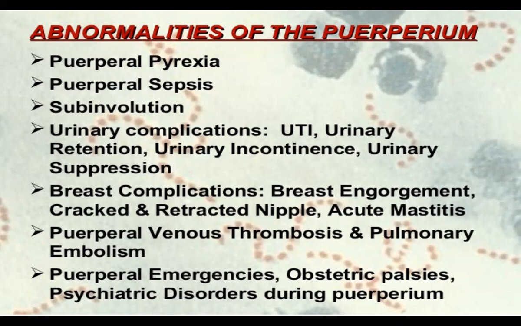Involution means the uterus coming back to its normal pre-pregnant state, but if it does not take place normally, it is called subinvolution. There may also be psychological problems. As these occur during the puerperium, they are called puerperal pyrexia, puerperal sepsis, or puerperal psychosis.